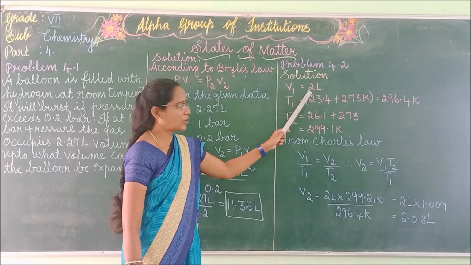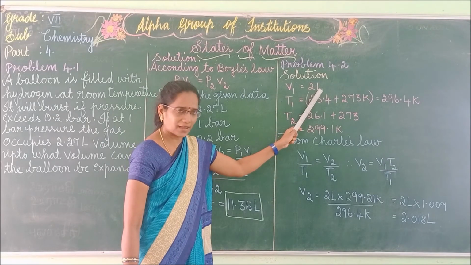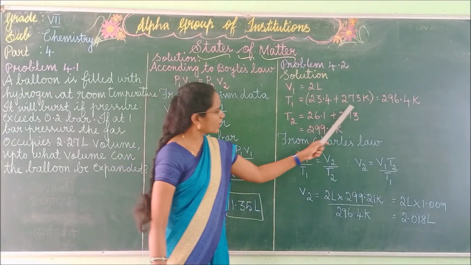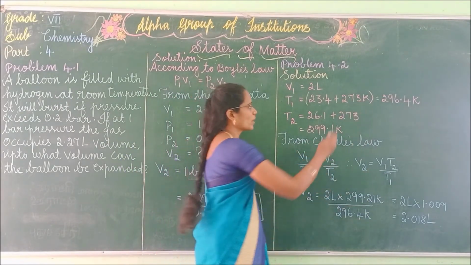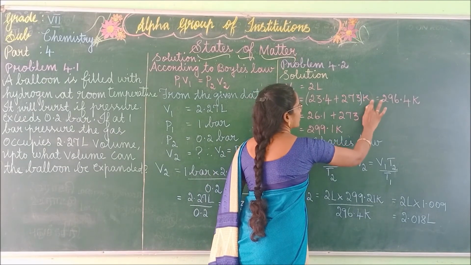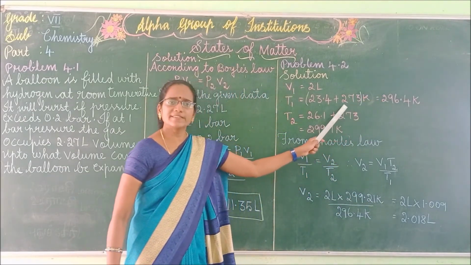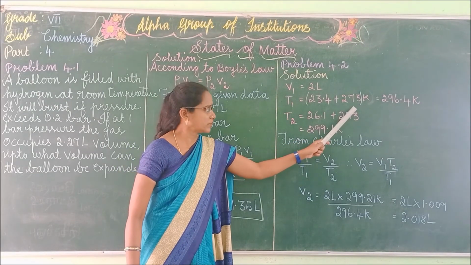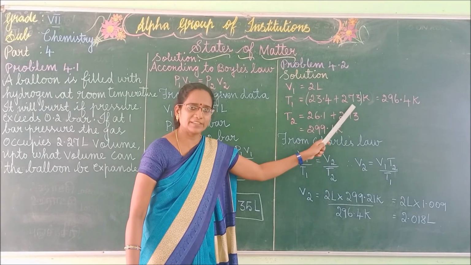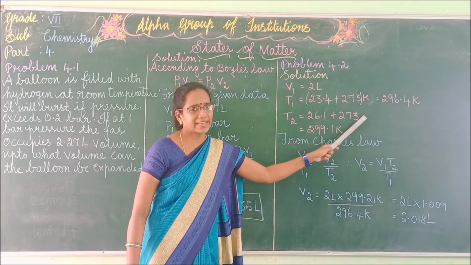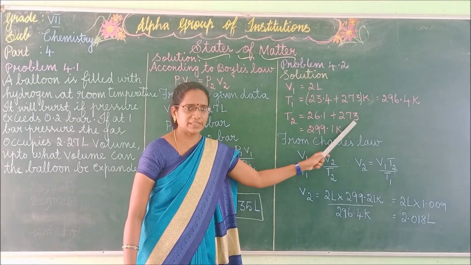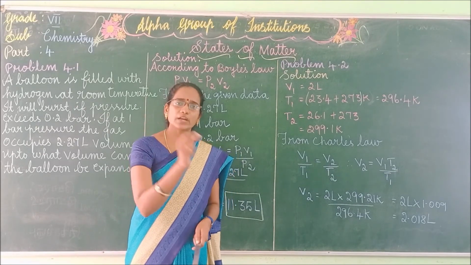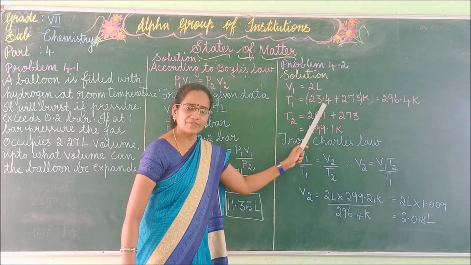Okay, for this solution, we have to note down the values first. V1 value is given in the question, that is 2 L. Next, T1 value, it is given as 23.4 only. Why are we adding this 273 Kelvin? Because temperature is measured in Kelvin, and its value is 273. So we are adding the 273 to the given value.